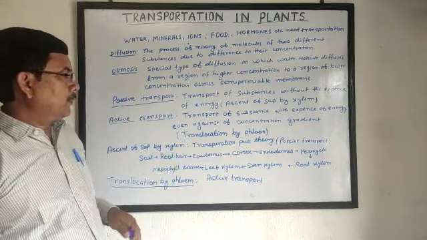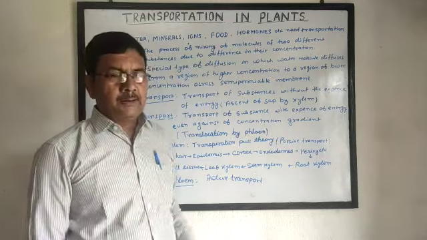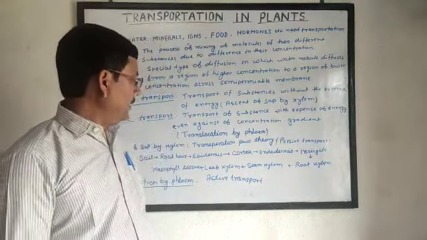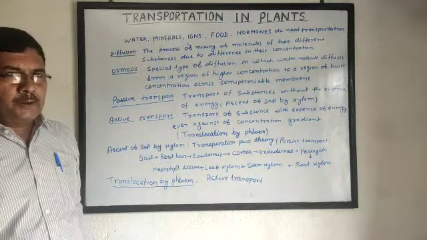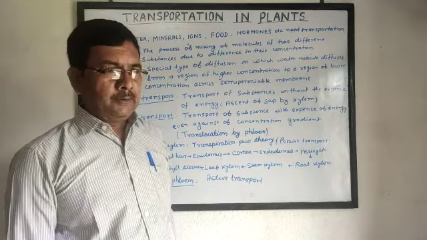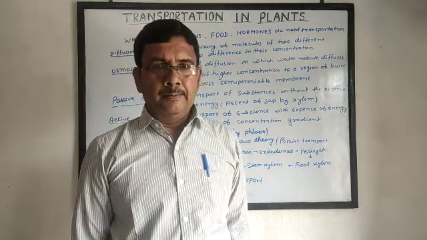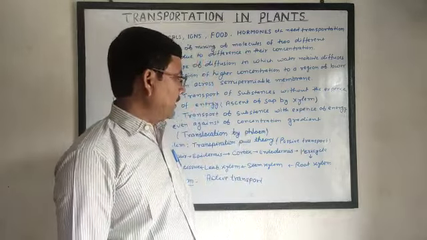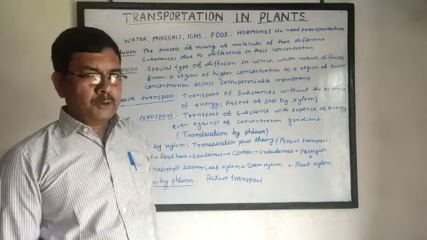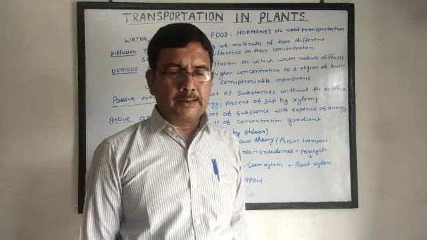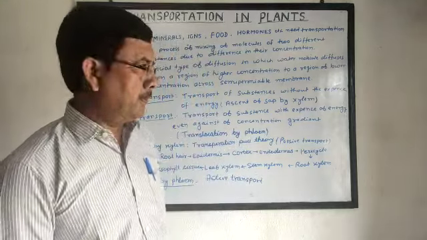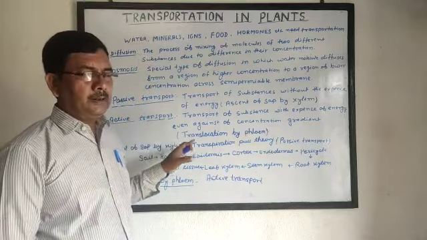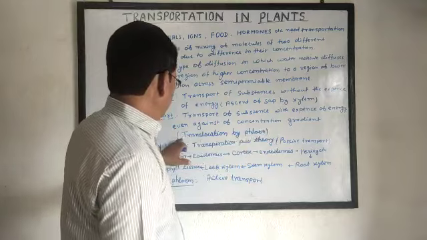Second is active transport: the transport of substances with expenditure of energy is called active transport. In this type of transport, substances can move against the concentration gradient, from a region of low concentration to a region of high concentration also. That means this type of transport requires energy. This energy is expended in the form of ATP.